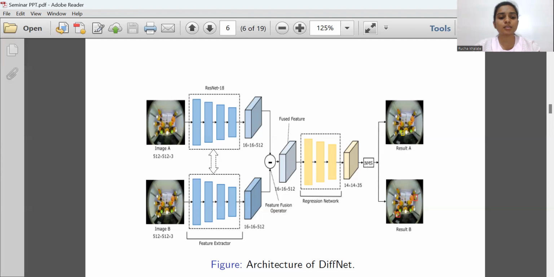The NMS selects the bounding box with the highest value and takes the IOU with the other bounding boxes. If the IOU value is greater than 0.5, then we select that bounding box and we eliminate the other bounding boxes. Then our result is generated. These are the results of our DiffNet method.